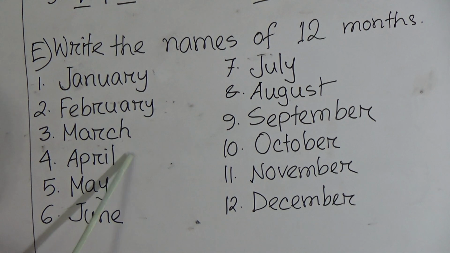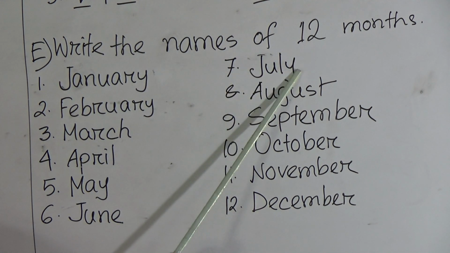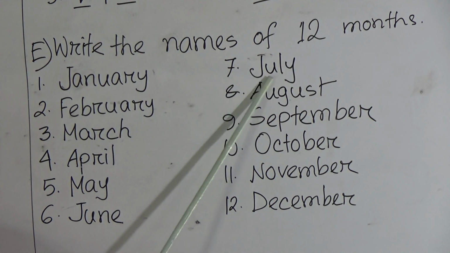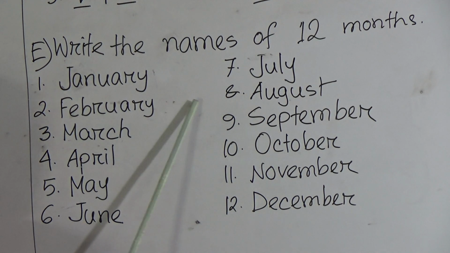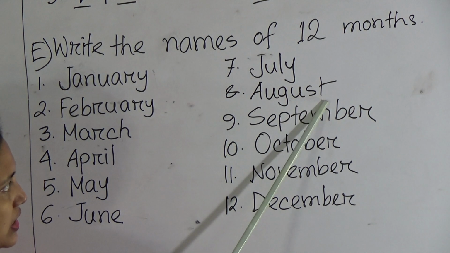M-A-R-C-H, March. A-P-R-I-L, April. Number 5, M-A-Y, May. Number 6 is June, J-U-N-E, June. Number 7 is July, J-U-L-Y, July. Number 8 is August, A-U-G-U-S-T, August.